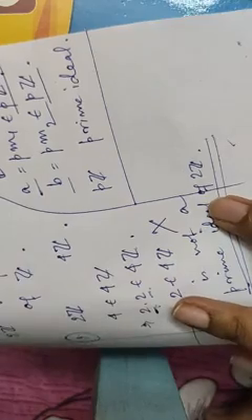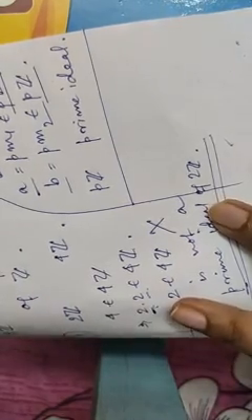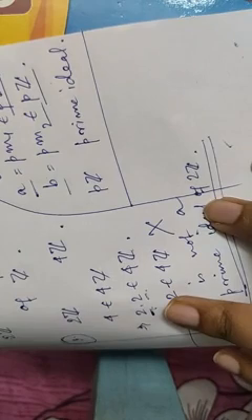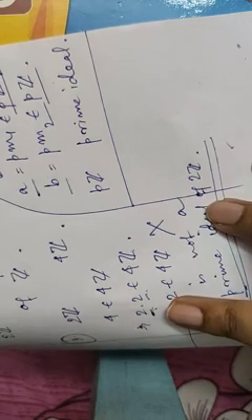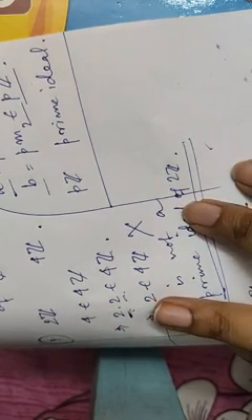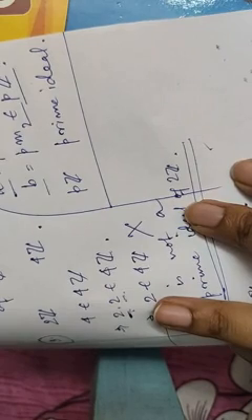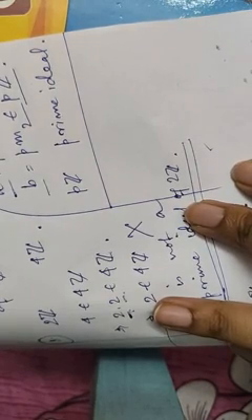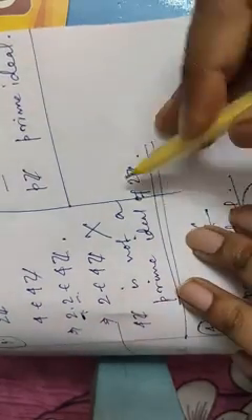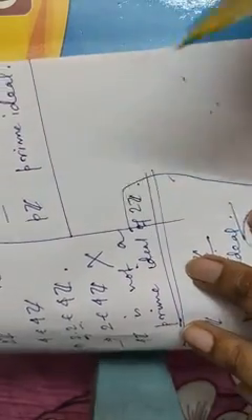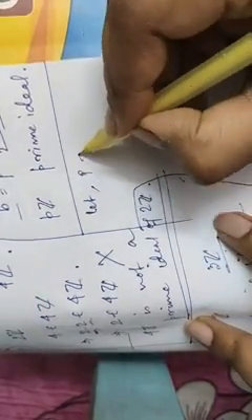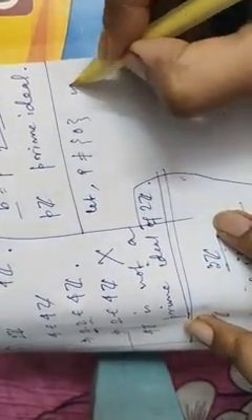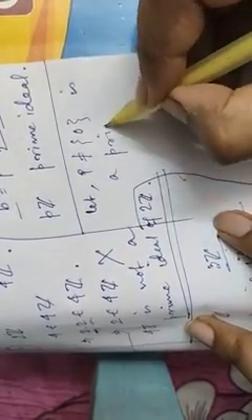Okay. So we have proved that all the prime ideals are of the form pZ, where p is either 0 or prime. Now we need to prove the converse part. That means if we choose any prime ideal, then it is of the form pZ, where p will be a prime element or prime number. We need to prove that.